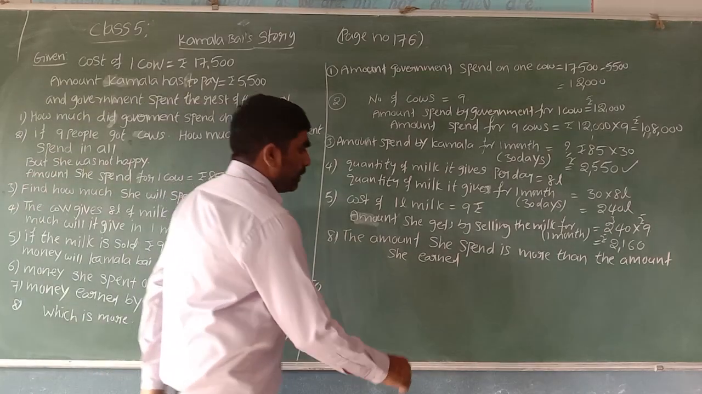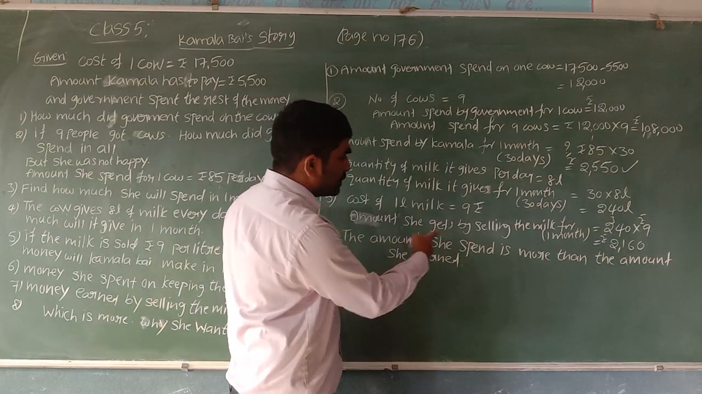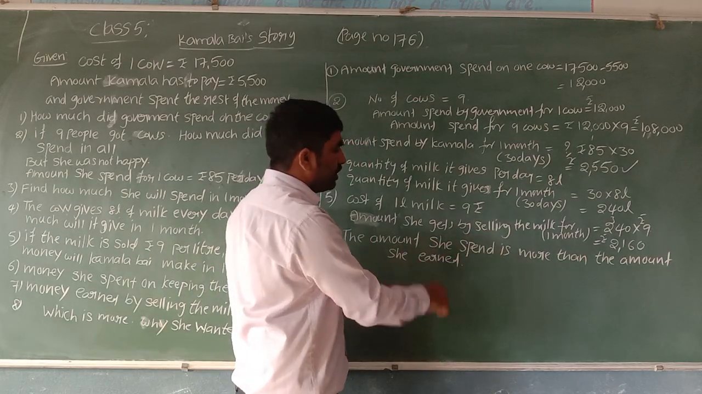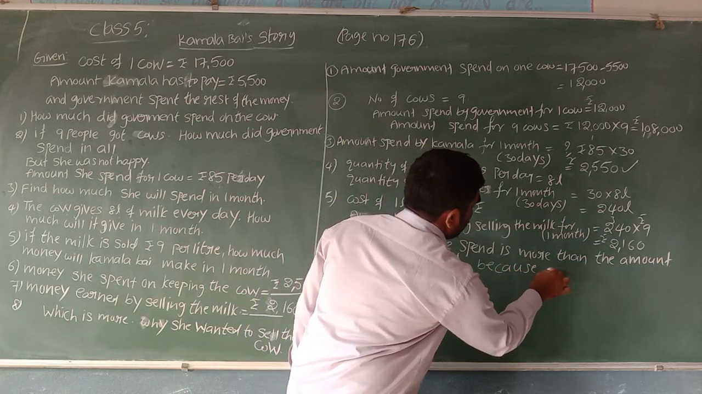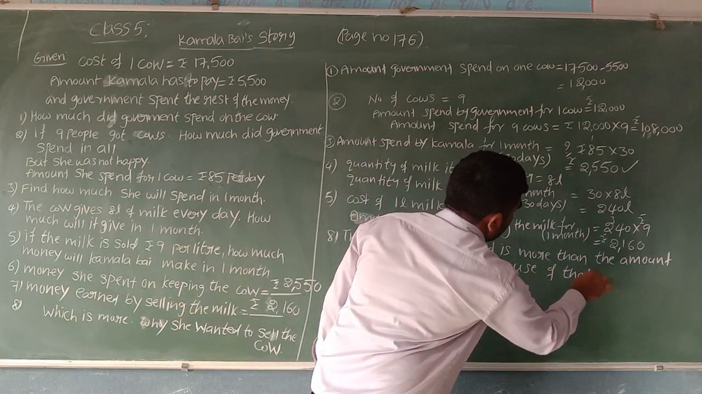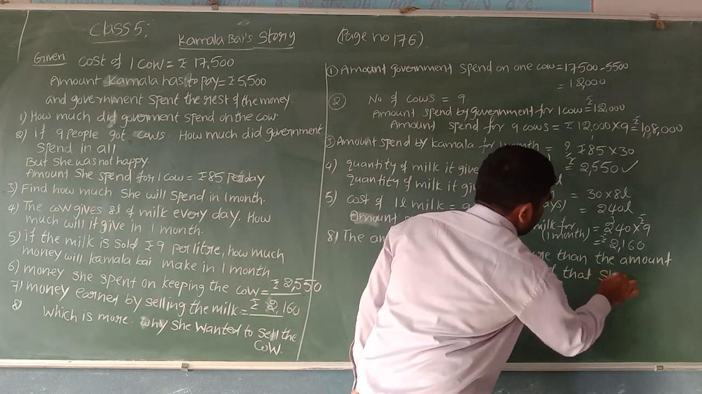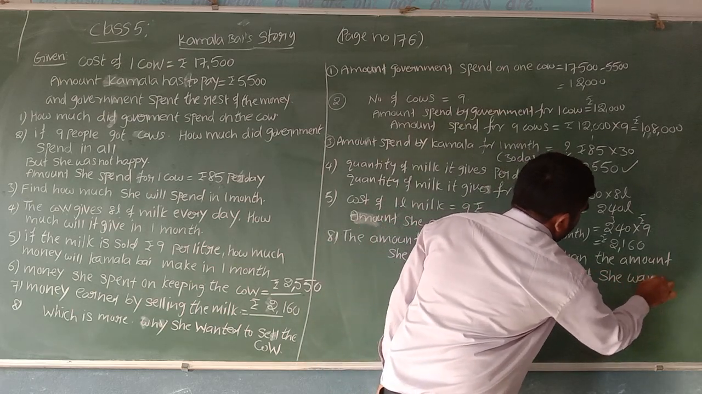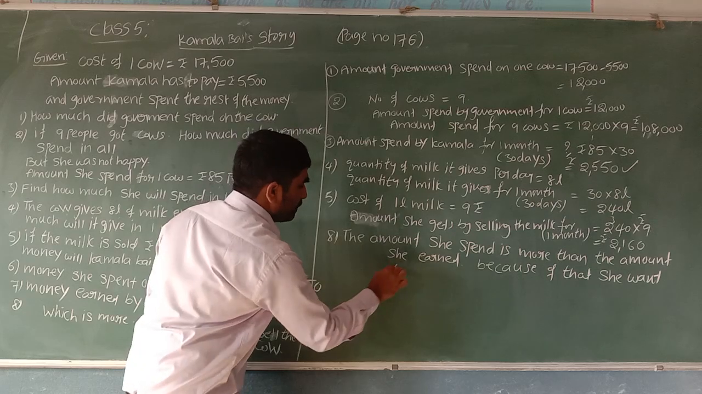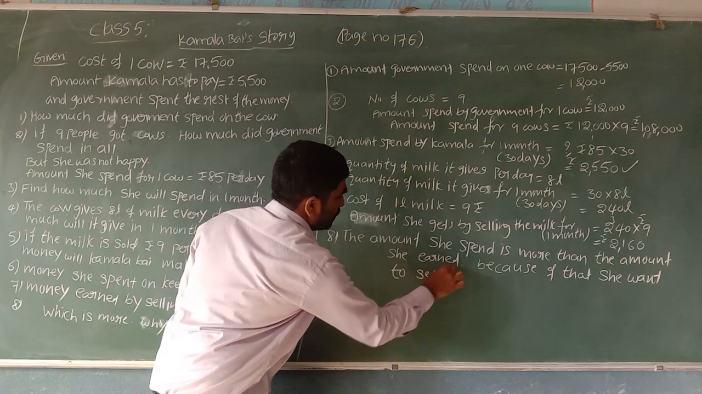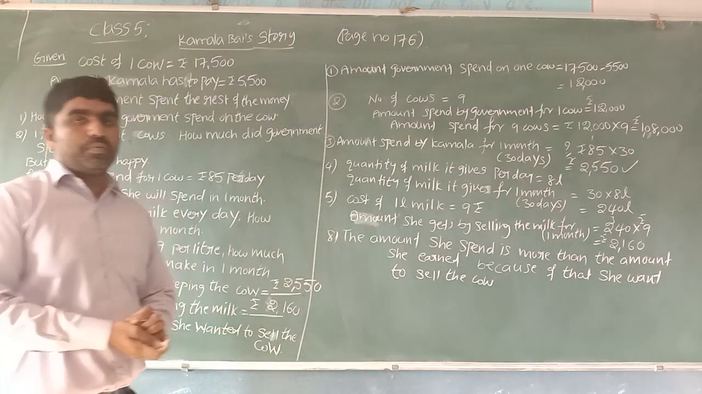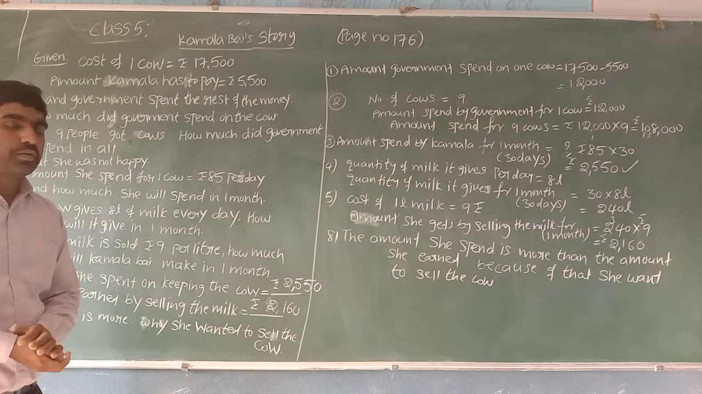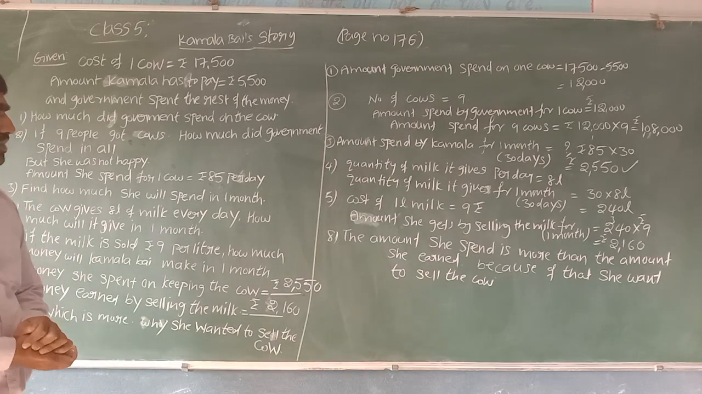We can write: because of that, the amount she spent is more than the amount she earned. Because of that, she wants to. What does she want to do? She wants to sell the cow. So this is about Kamalabai's story, which is about multiplication. Hope this one is clear to all.